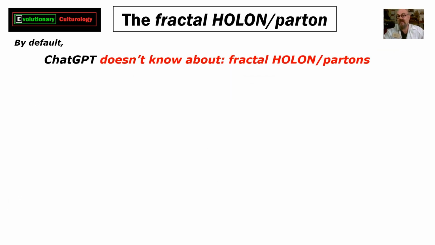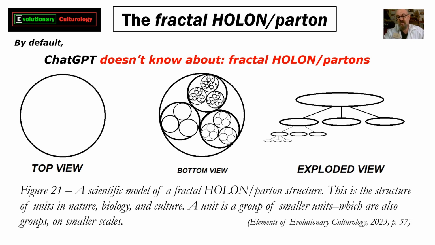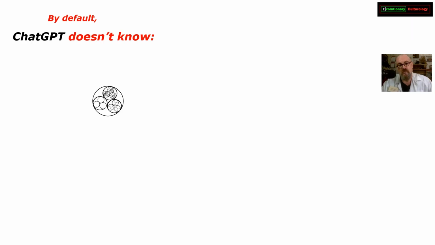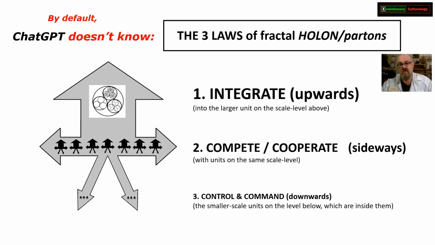And of course, ChatGPT also doesn't know about fractal holon partons, what they are and how they work, and how all systems and units of culture are fractal holon partons. And by default, ChatGPT also doesn't know about the 3 laws of fractal holon partons, so we have to teach it that.